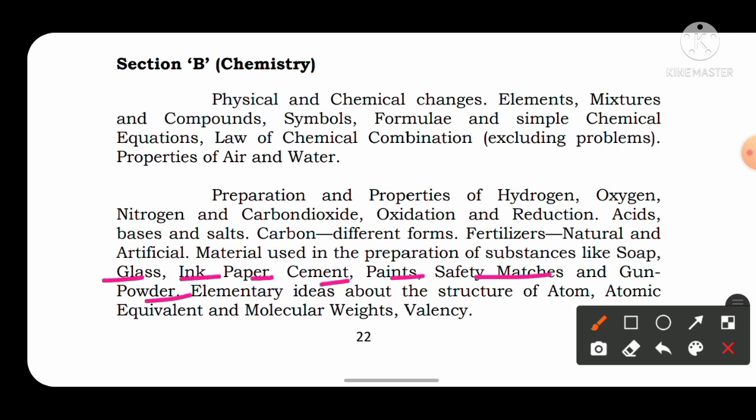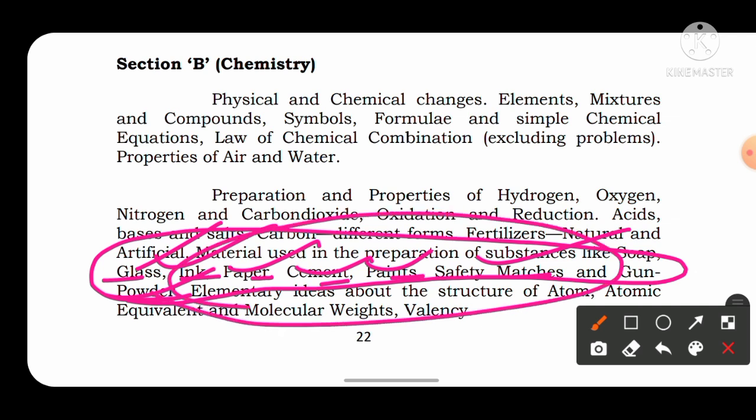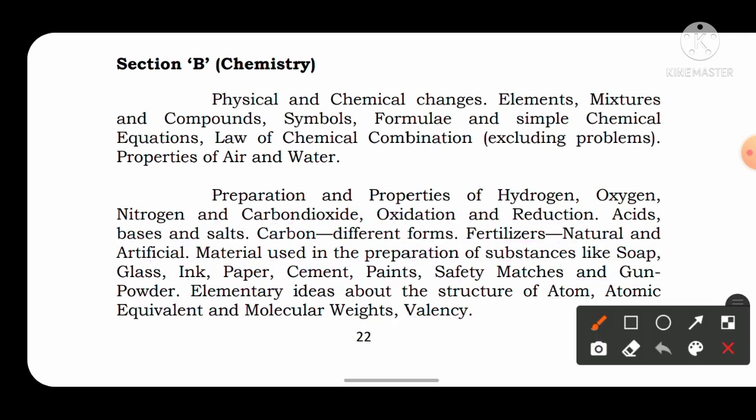Only these important compounds you have to study. Other than this you should not study anything. Only how glass, ink, paper, cement, paint, safety matches and gunpowder are prepared. About the preparation techniques of these compounds only, because it is mentioned in the syllabus as per the UPSC. So you have to follow the UPSC syllabus only.